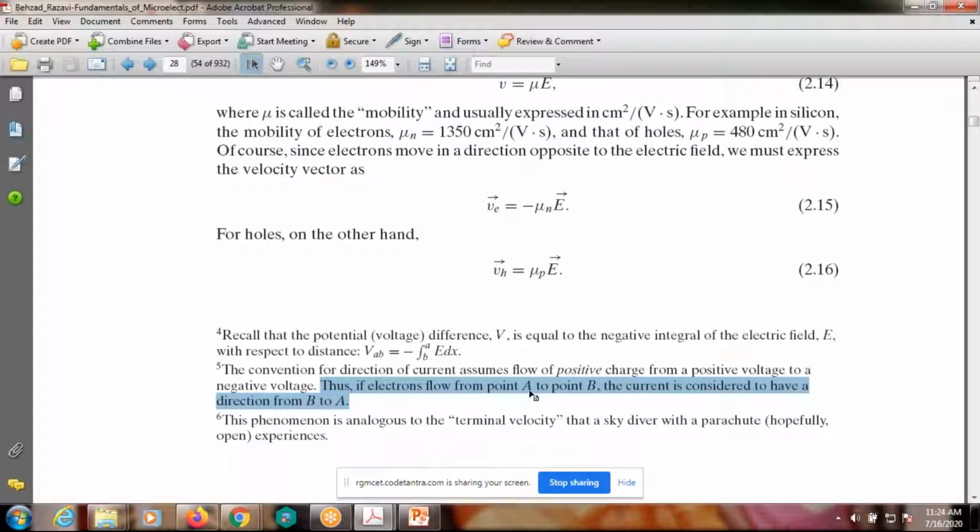Observe here. If electrons flow from point A to point B, what is the direction of electron flow? A to B. But for conventional current, the current is considered to have a direction from B to A, right? This is only with respect to electrons. Remember this one: if electrons flow from A to B, the current flows opposite, that is B to A. This is called the conventional current.